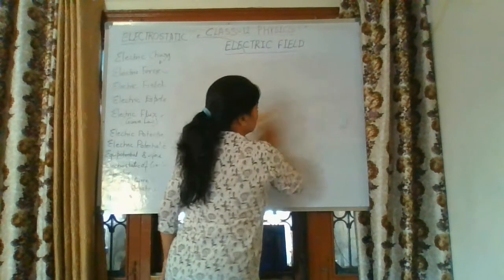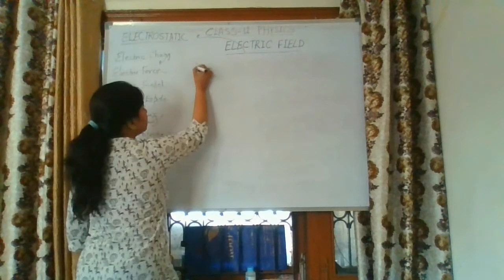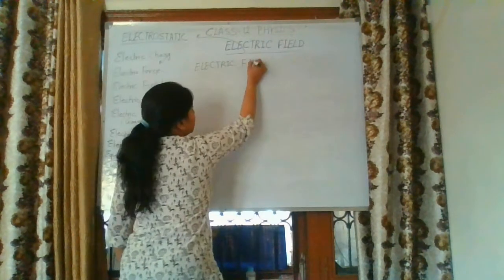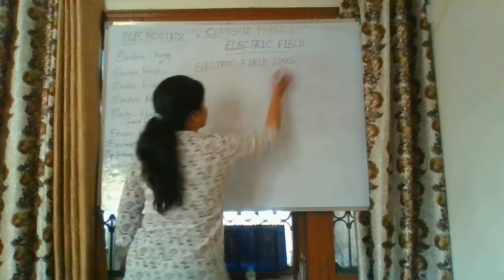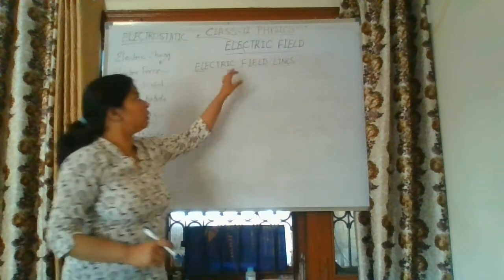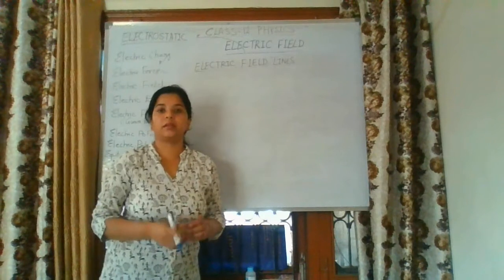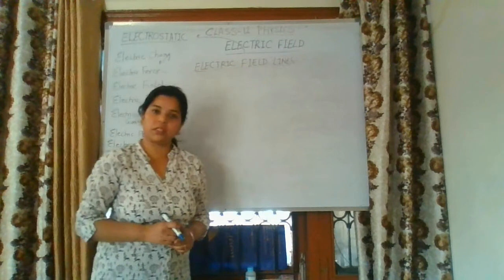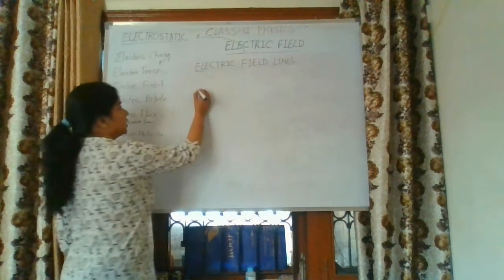Now after electric field, we will discuss the properties of electric field, but before that, electric field lines are important. Electric field lines. This one is important because only by using the mathematical expression for these electric field lines can we get the various values at the different points for the electric field due to a point charge or due to a system of charges. Here, electric field lines, first of all, are imaginary lines.